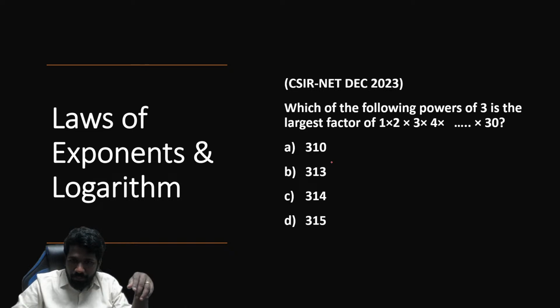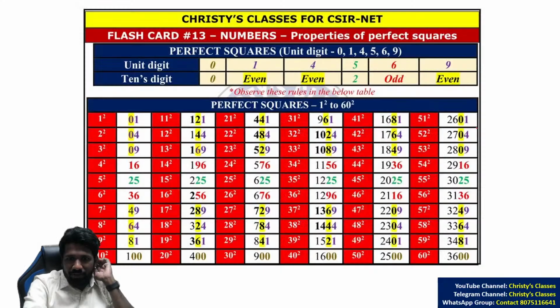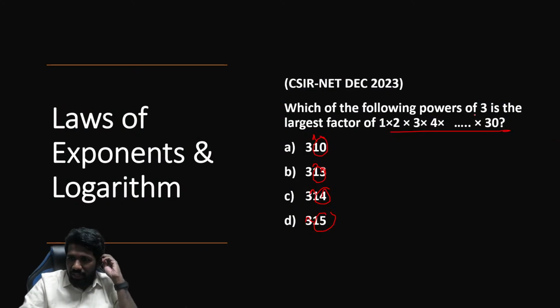Sorry, actually this is power. 3 power 10, 3 power 13, 3 power 14, 3 power 15. Okay, so this question, there is a shortcut method which we have discussed in the flashcards already. The shortcut method is, this is 30 factorial ना. n factorial के लिए एक prime number का power पूछा तो, this is a shortcut. Listen carefully, those of you who don't know.